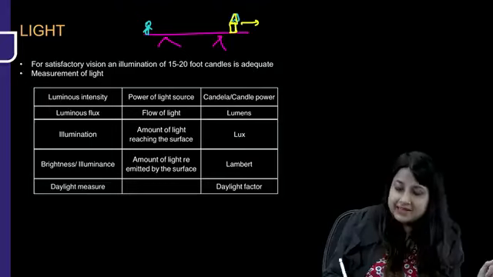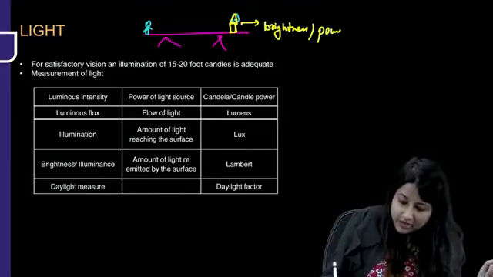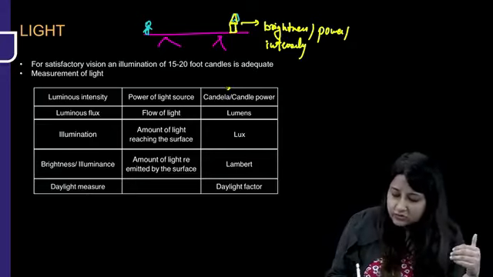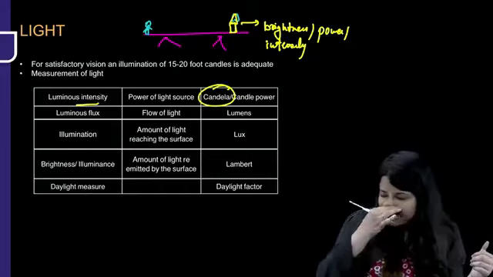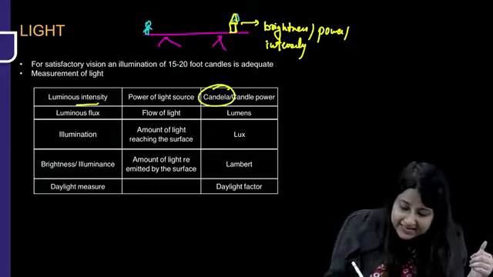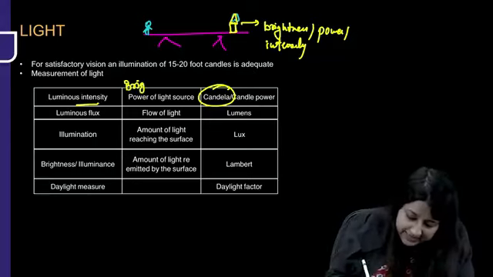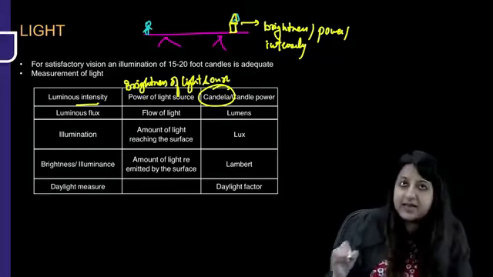Now, this candle has some brightness, or it has some power, or it has some intensity. So, power, brightness, or intensity of a light source is measured in candela. Luminous intensity is power or brightness of a light source. If you see the word brightness of a light source, then also it is candela.